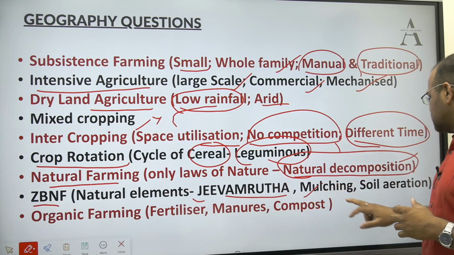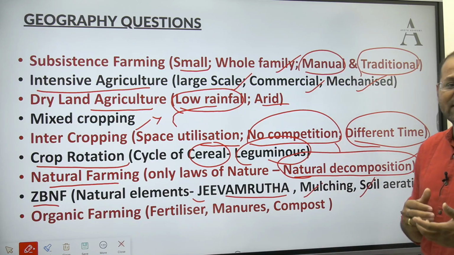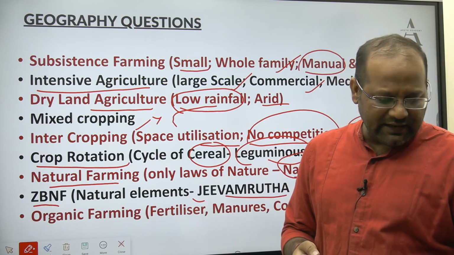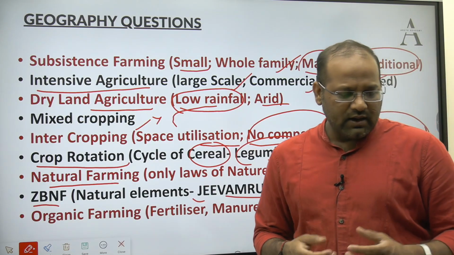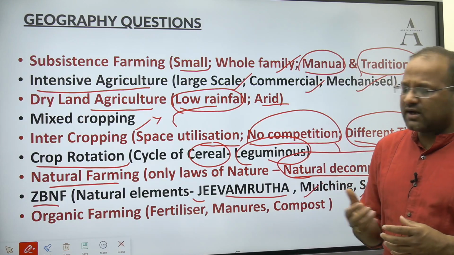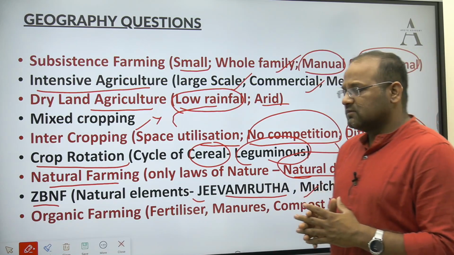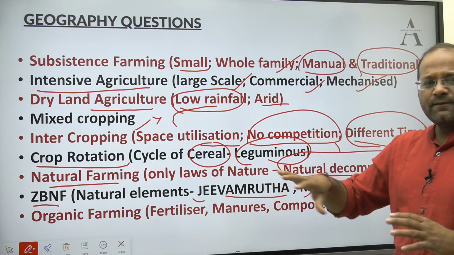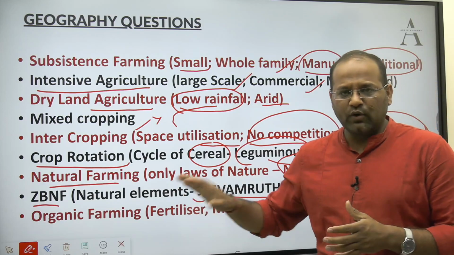They use mulching also. They believe in soil aeration also, so for that, a little bit of tilling is also allowed. Okay, soil aeration, minimal watering they give, or bunds they will create. So ZBNF in brief is about this.